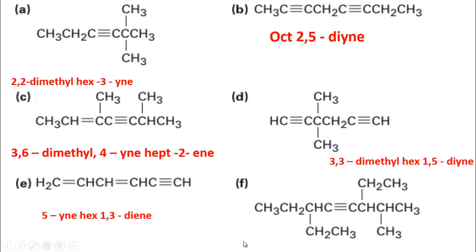So here 3 and 6 have ethyl, so 3,6-diethyl, 2-methyl, oct-4-yne. So like this you can easily write the name of any alkyne compound. Just be careful about the longest chain, the substitutions and alphabetical order. If you practice more and more, then it will be easy for you.